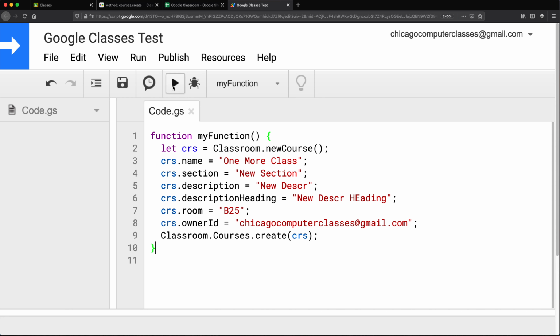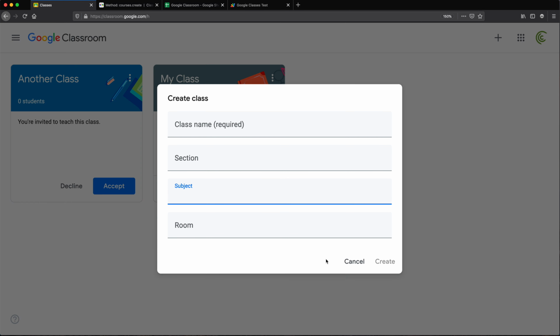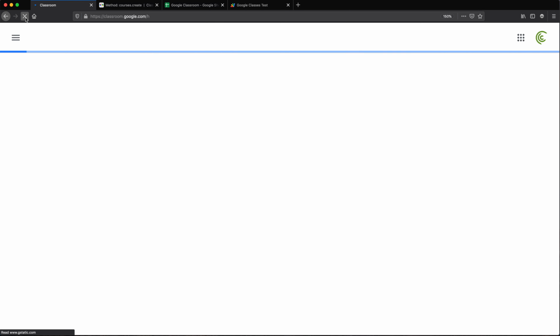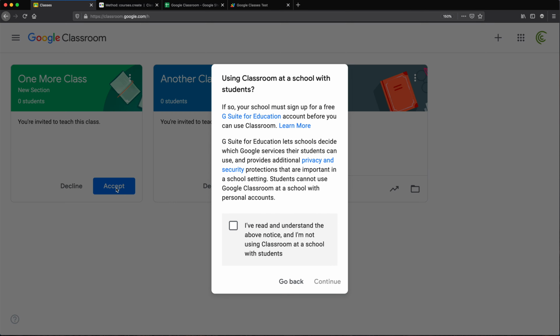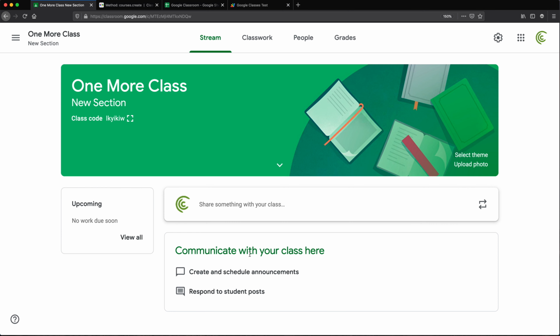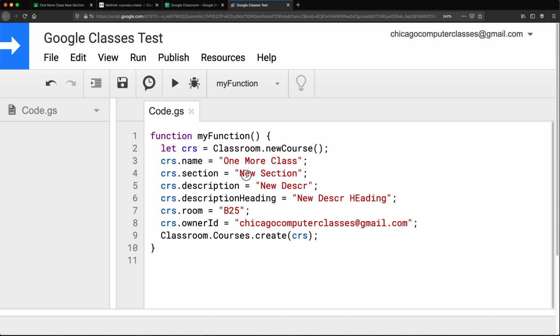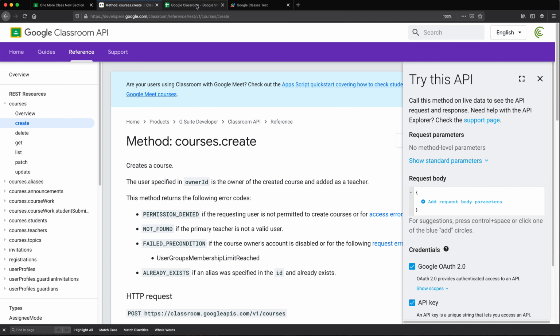Okay, so let's run it one more time, and then we should be able to take some spreadsheet data and do this. So that's created. Let's go check this out. So that's the new section that was done correctly. This is section. We have room, description. Let's find those.